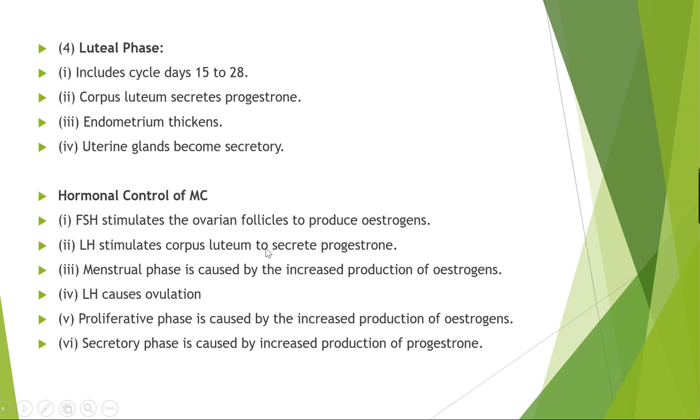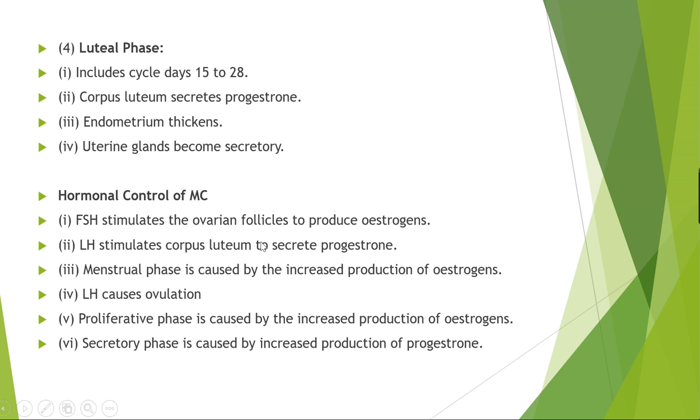Then the luteinizing hormone stimulates the corpus luteum to secrete the progesterone. Again the menstrual phase is caused by the increased production of the estrogen. And who is responsible for the ovulation or the rupture of the Graafian follicle? That is the luteinizing hormone that causes the ovulation period.